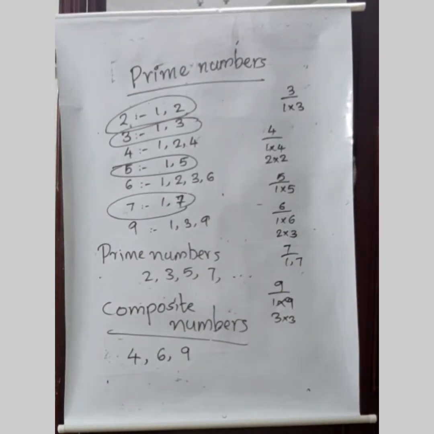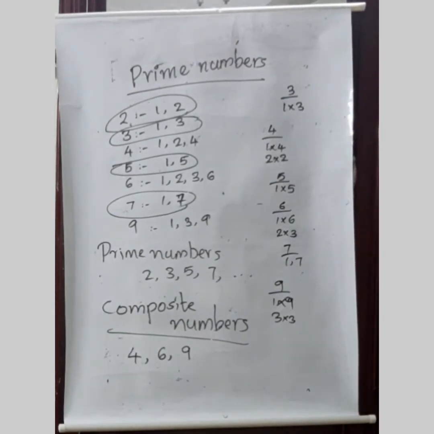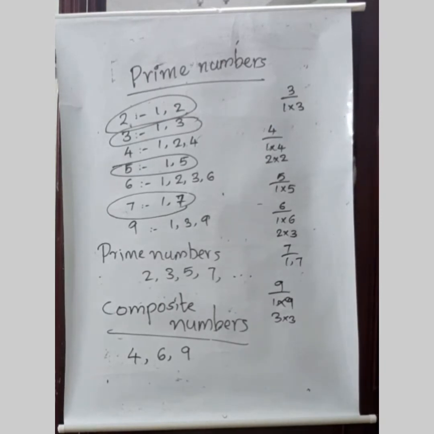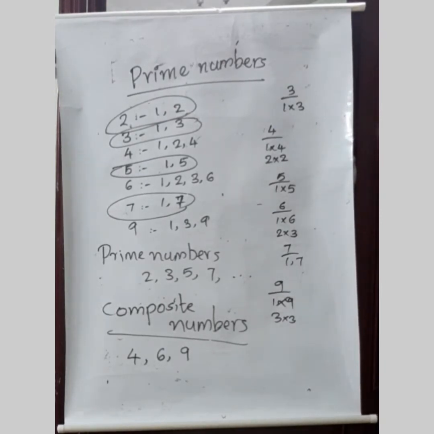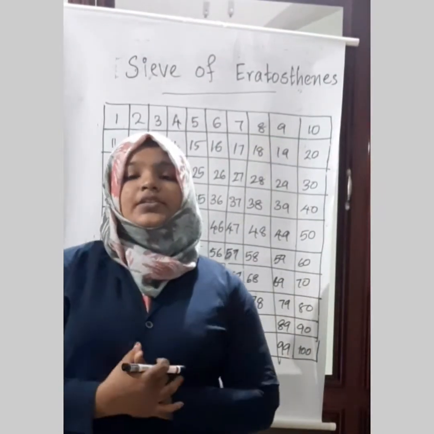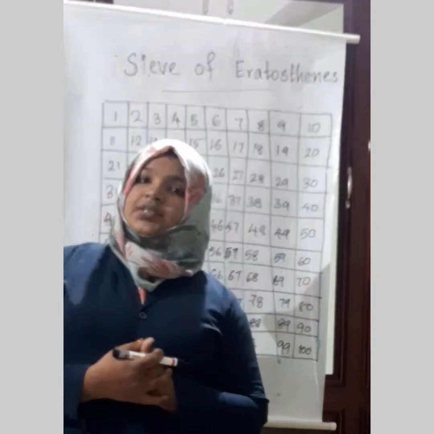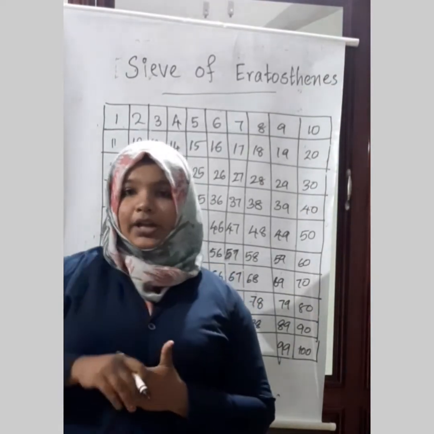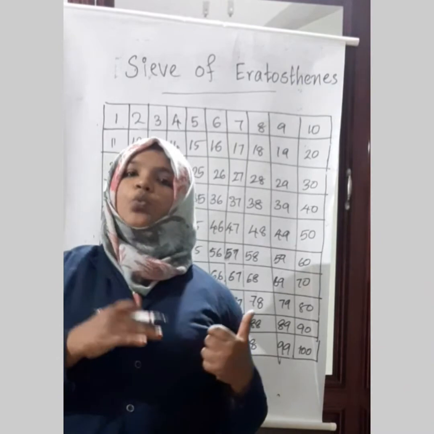Now we are going to find how we will find the prime numbers and composite numbers from 1 to 100, and we have a method that we are going to discuss now. Sieve of Eratosthenes. This method, the Sieve of Eratosthenes, is used to find the prime and composite numbers from 1 to 100.